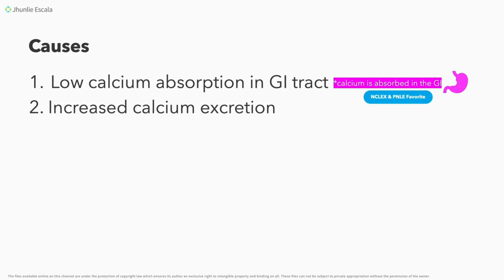Dito, nagkaroon ng increased calcium excretion, and that's very dreadful and dangerous, kapatid, because it may lead to hypocalcemia. So, second cause ng ating hypocalcemia is the increased calcium excretion.